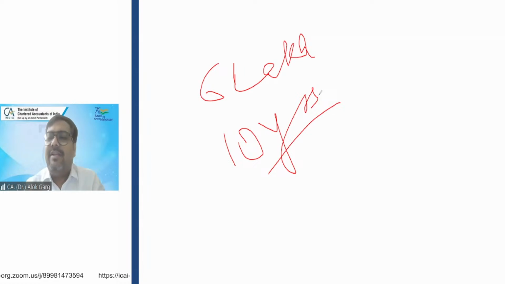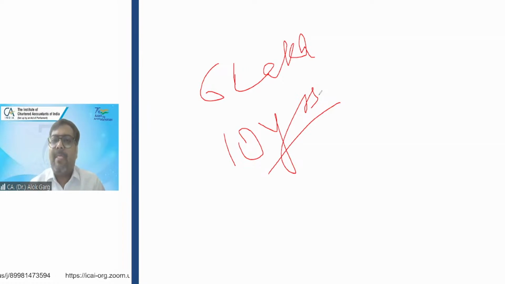So the car was running in Delhi, and the government has come up with an announcement that diesel cars will be banned after 6 months. After 6 months, due to the pollution, diesel cars are not allowed to run on the roads of Delhi.